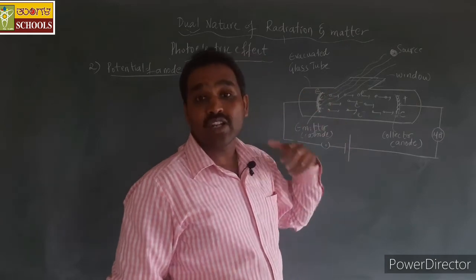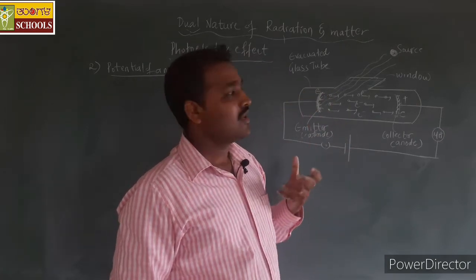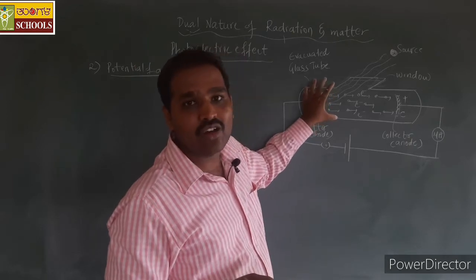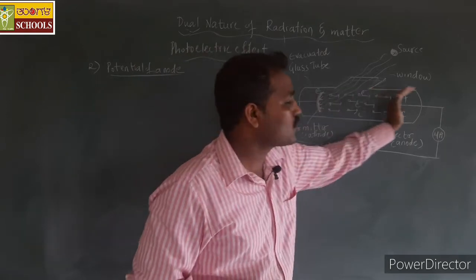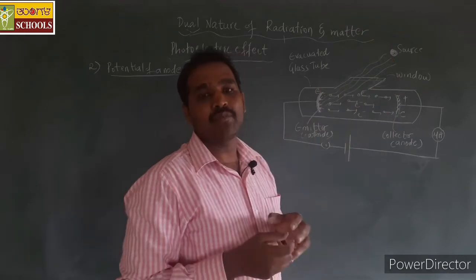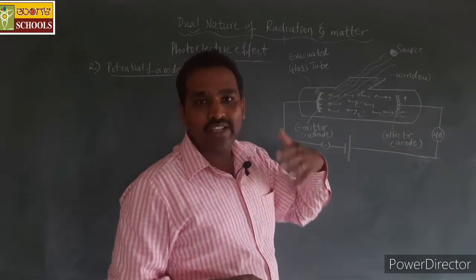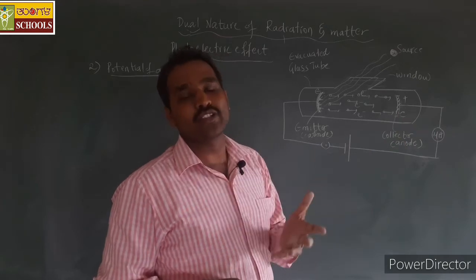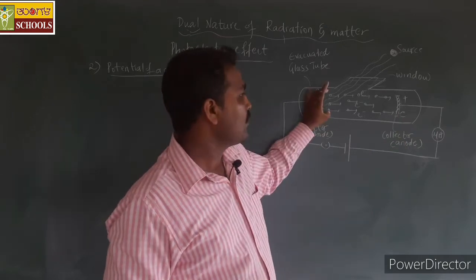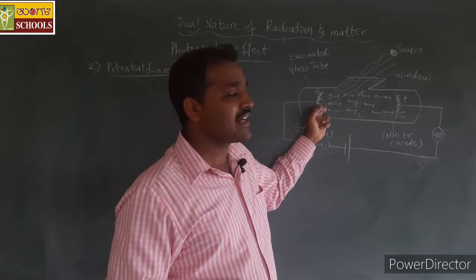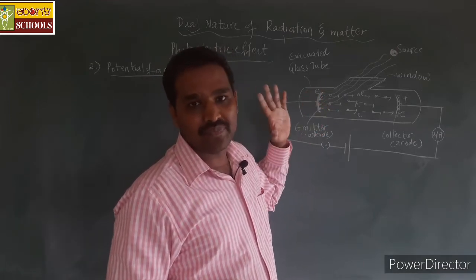At maximum, all the emitted electrons can be made to move towards this collector plate by providing a maximum anode potential. Beyond that, even if we increase the potential, it is useless, because we don't have any extra electrons. So the current value is limited.